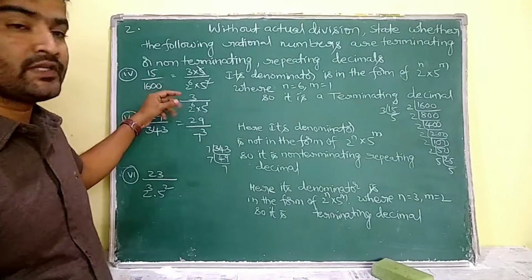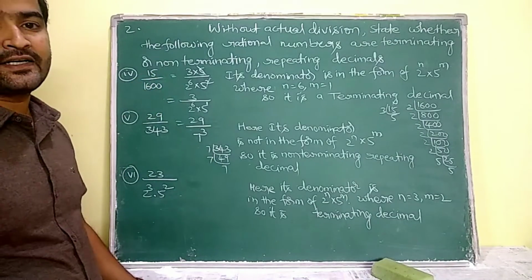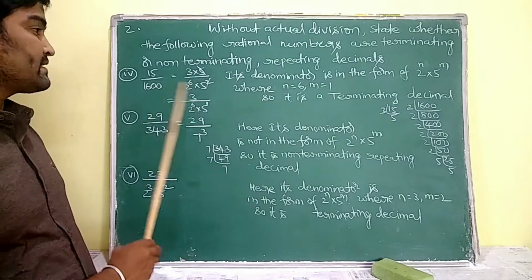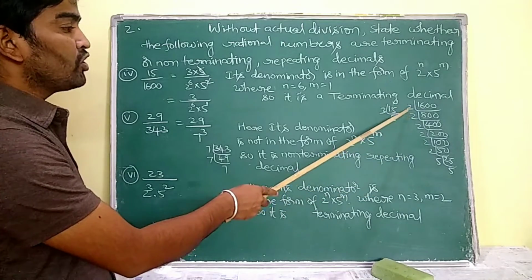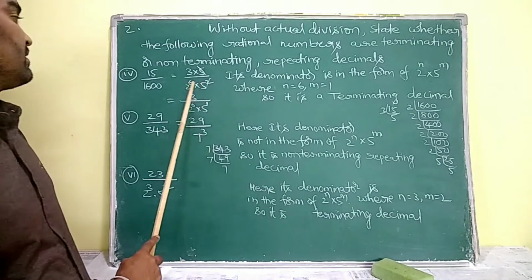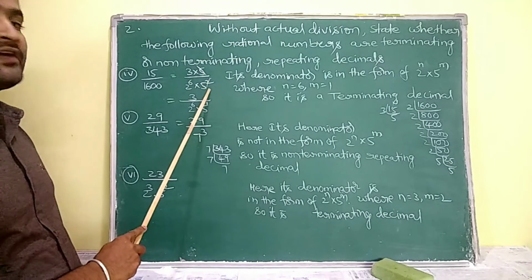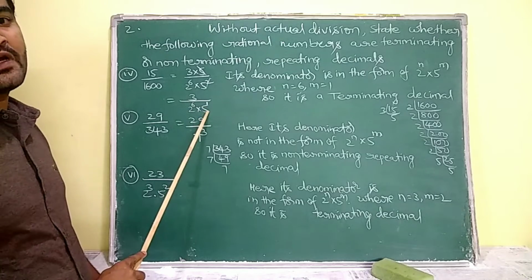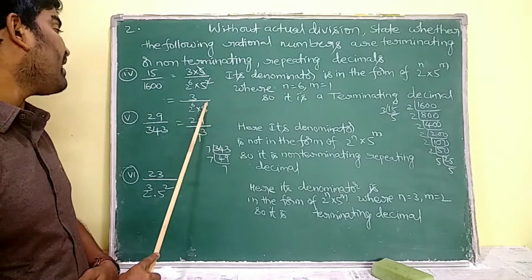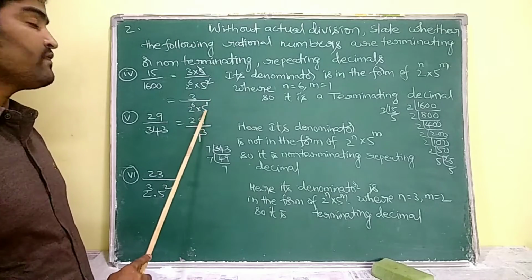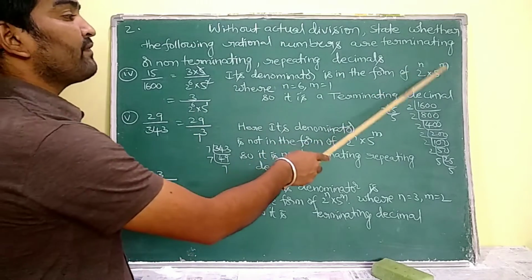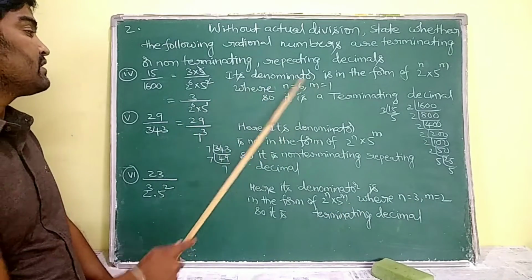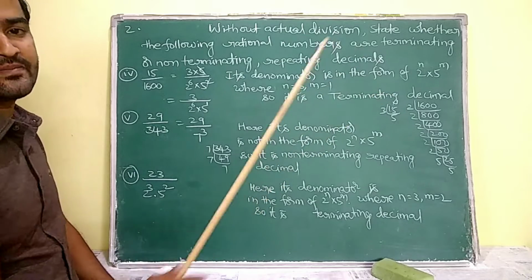See, fourth question, 15 by 1600. So this 15 can be prime factorized as 3 into 5 and this 1600 is going to be prime factorized as 2 power of 6 into 5 square. Okay. So here one 5 and one 5 are going to be cancelled. Then 3 by 2 power of 6 into 5 left. Okay. So here the denominator is in the form of 2 power of 6 into 5 power of 1. That is in the form of 2 power of n into 5 power of m, where n is equal to 6 and m is equal to 1. So it represents a terminating decimal.